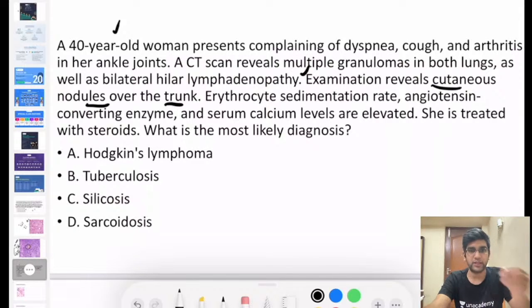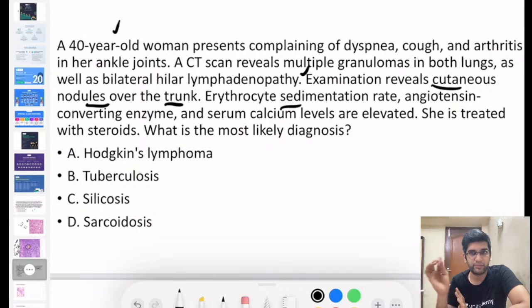Any term for this? Can this fit into erythema nodosum? Okay. This is just a description of an erythema nodosum. We have to look in the biopsy whether it's erythema nodosum or not. Most likely an erythema nodosum, right? Again, that is also a pointer for me towards sarcoidosis. And ESR, elevated erythrocyte sedimentation rate, ACE enzymes, serum calcium levels, all are elevated.